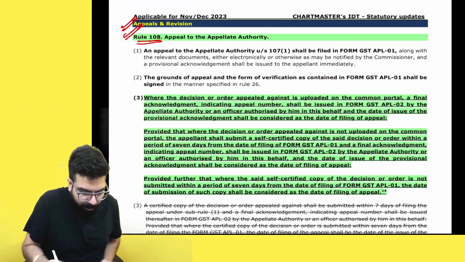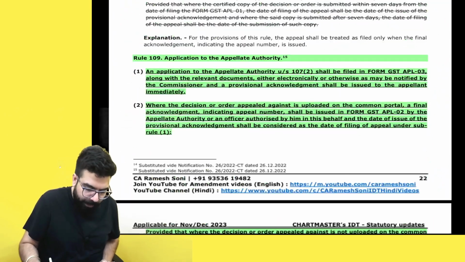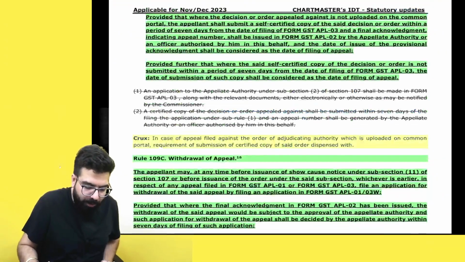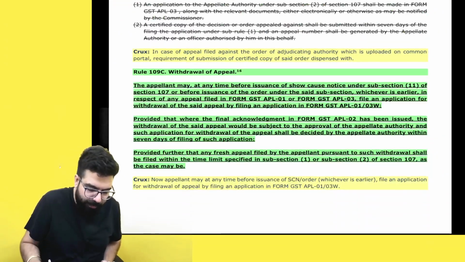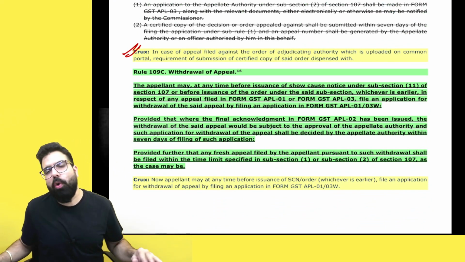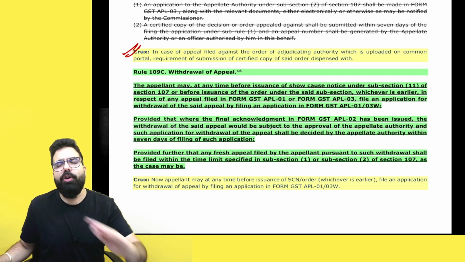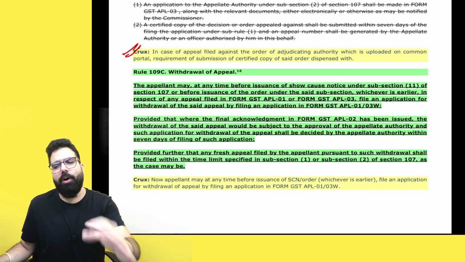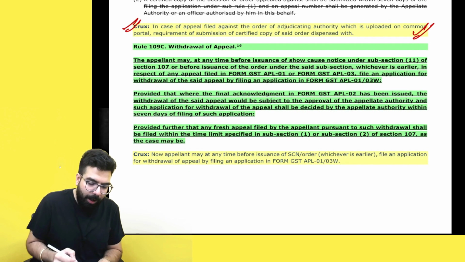The same thing has been told over here. One amendment and the second amendment, rule number 108 and 109, the same thing has been told, which I have gone ahead and told over here. Sir, now for those orders for which order copy is already uploaded by the adjudicating authority, you don't have to go ahead and upload an order copy. That's all is the amendment over here. Please come to the next one.